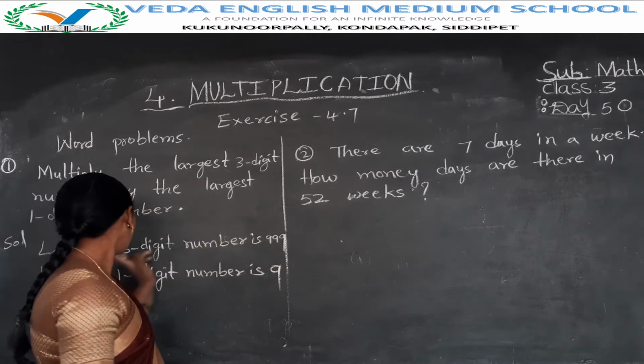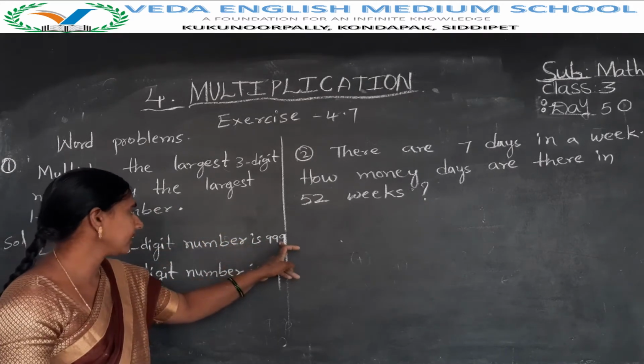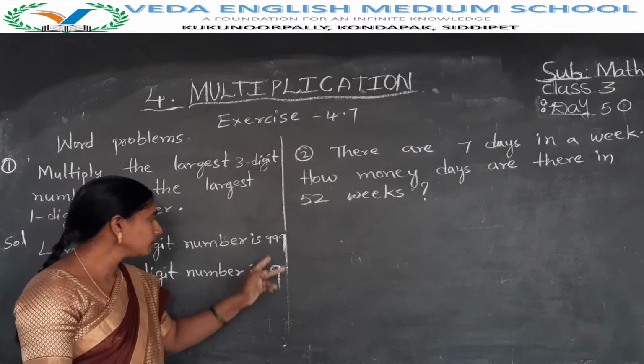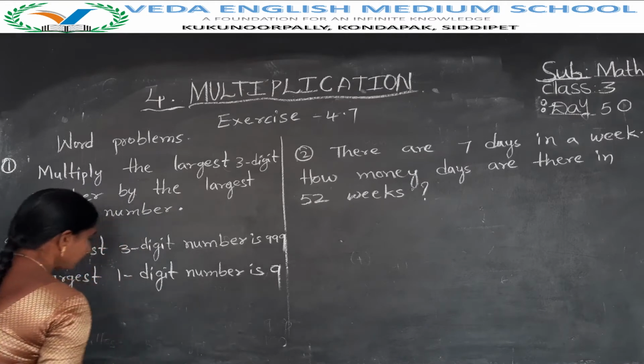Largest 3-digit number is 999, largest 1-digit number is 9. These two numbers we multiply.